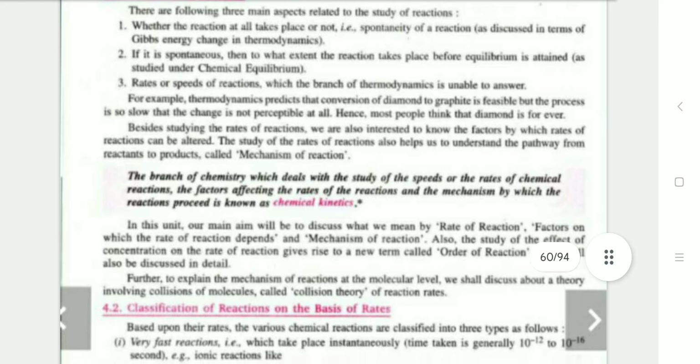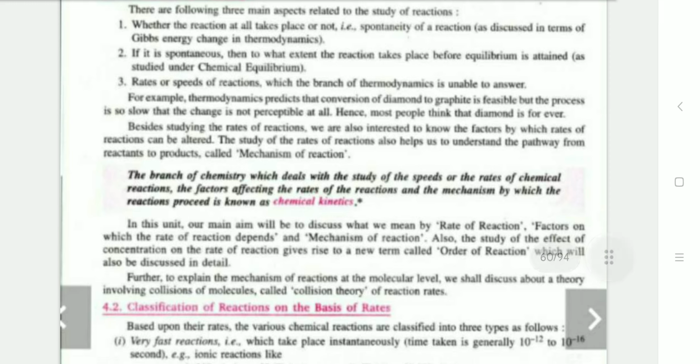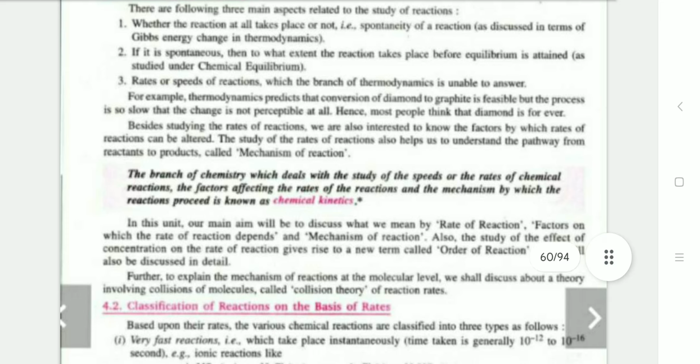Our today's chapter is chemical kinetics. General introduction. There are the following three main aspects related to the study of a reaction. First, whether the reaction takes place at all or not, that is, the spontaneity of a reaction, as discussed in terms of free energy change in thermodynamics. Second, if it is spontaneous, to what extent the reaction takes place before equilibrium is attained. Third is the rate or speed of a reaction, which thermodynamics is unable to answer.